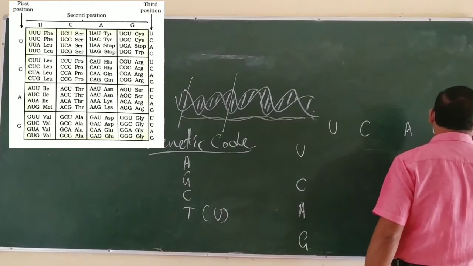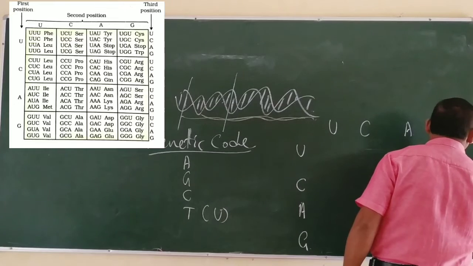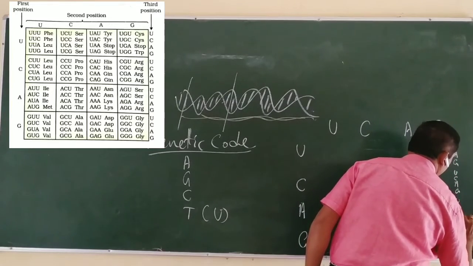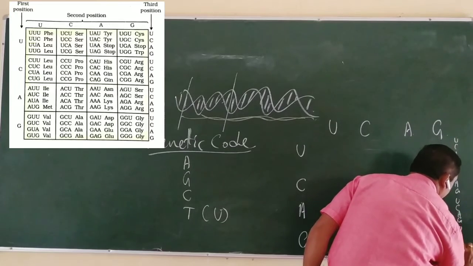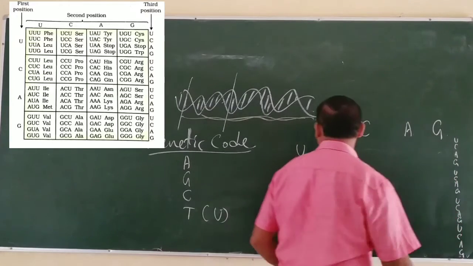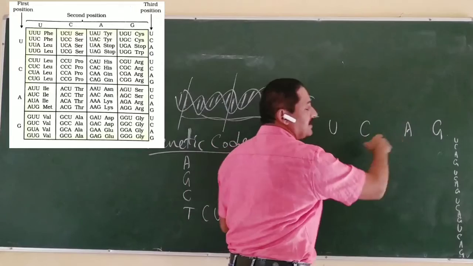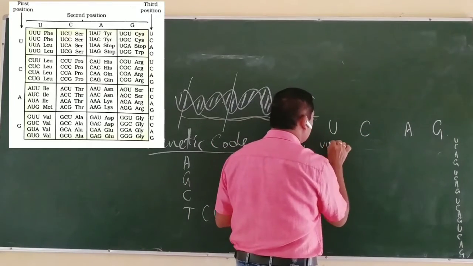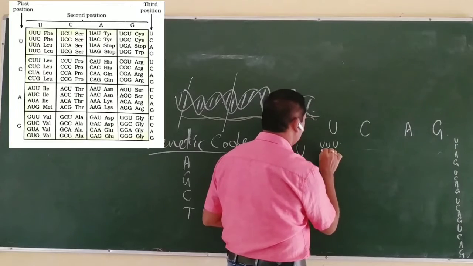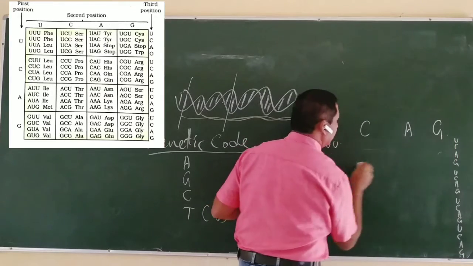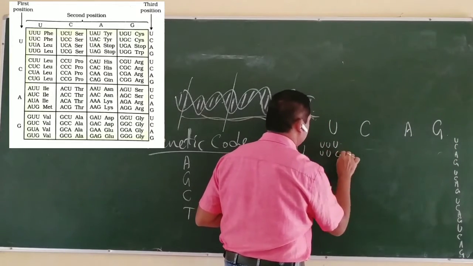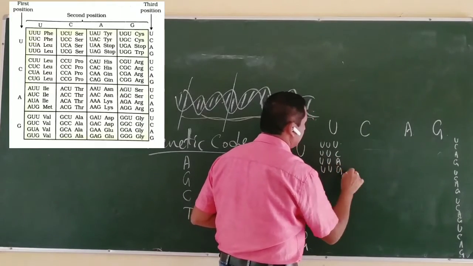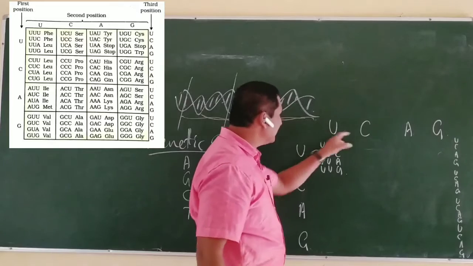U, C, A, G, U, C, A, G, U, C, A, G, U, C, A, G. You can pick a single letter from each group. U, C, A, G. Four codons are possible in this combination.